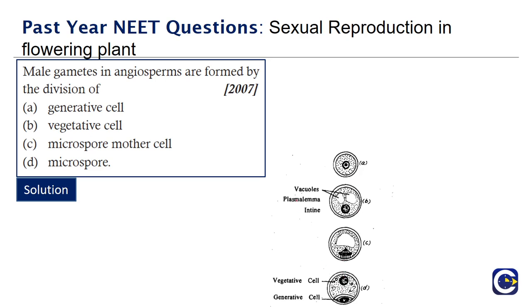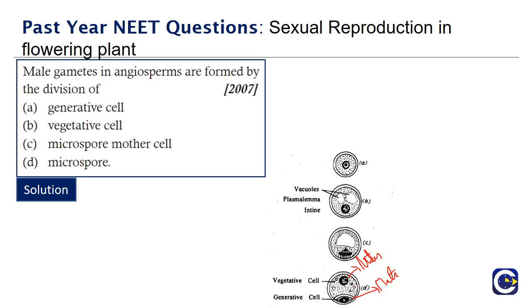The basic division starts from the microspore mother cell, and then there occurs a vegetative cell and a generative cell. The vegetative cell is generally for nutrition. It contains the nutrition part. The generative cell only contains the male gamete. For the necessary survival of this male gamete, the vegetative cell is necessary.